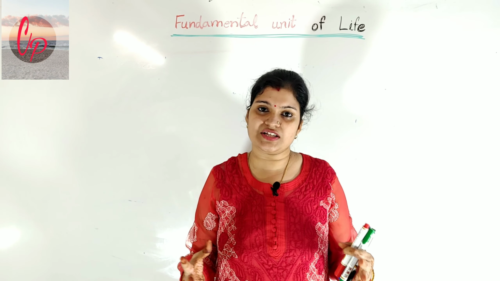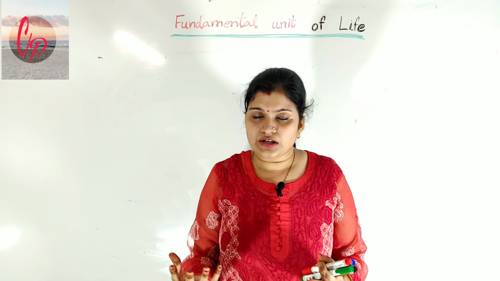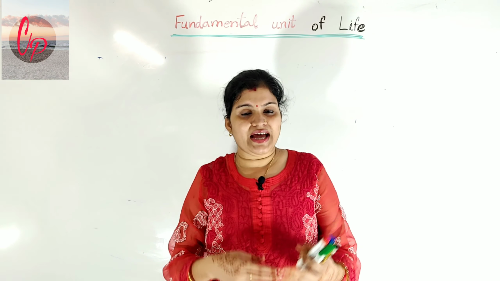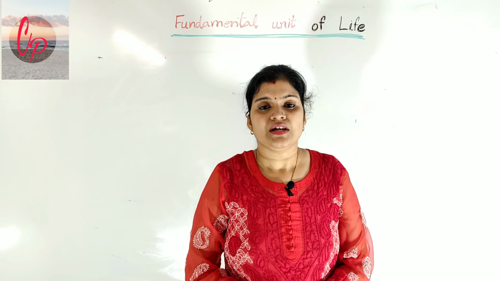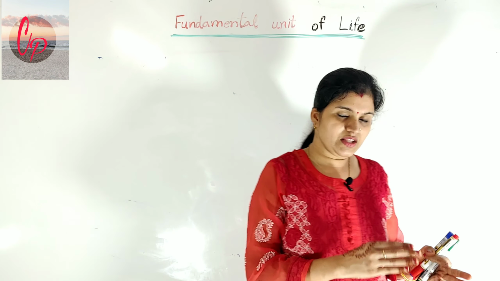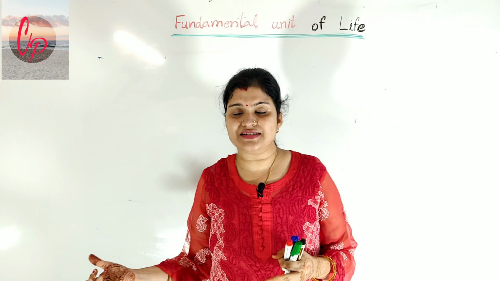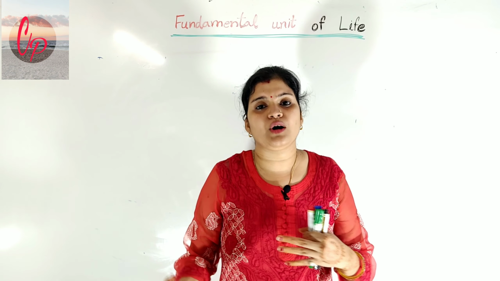While in multicellular organisms, we have many cells arranged in our bodies, and some more structures which we are going to study in detail. So basically, in both unicellular and multicellular organisms, the cells are the basic things which are performing all the functions.